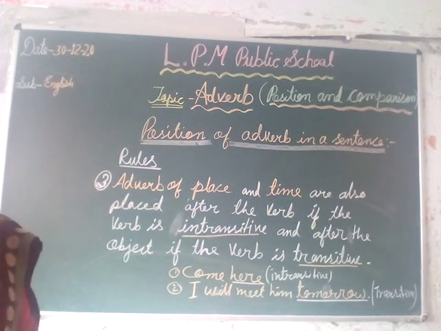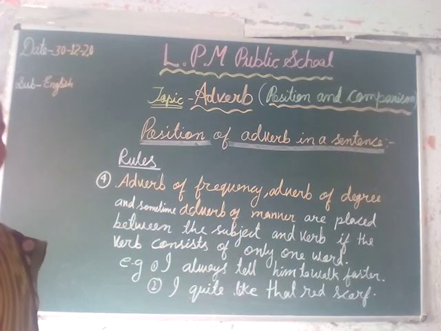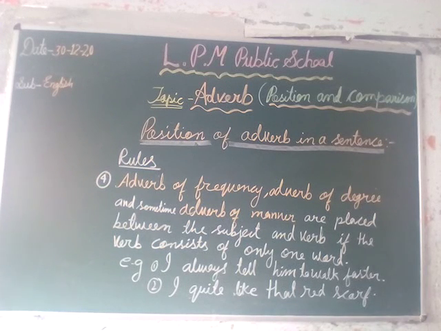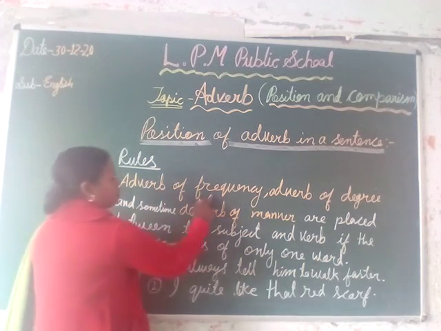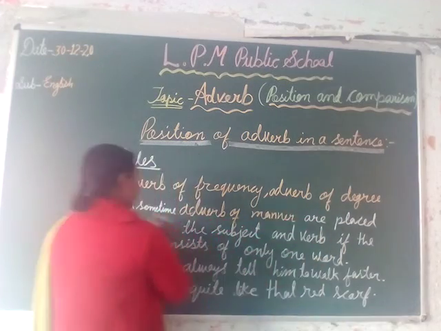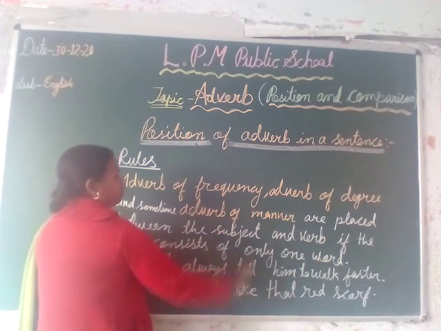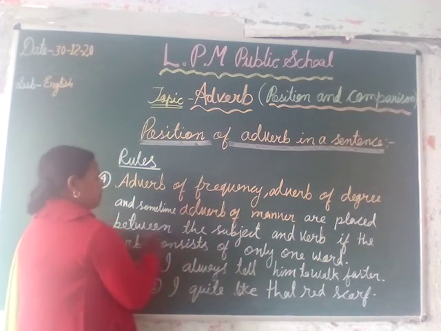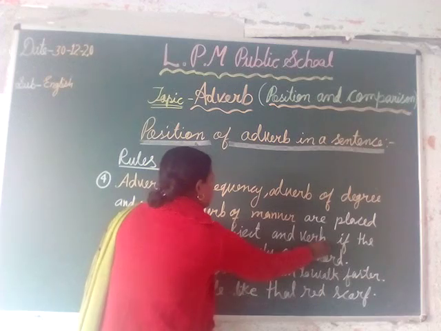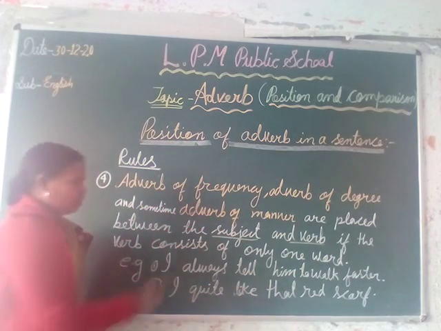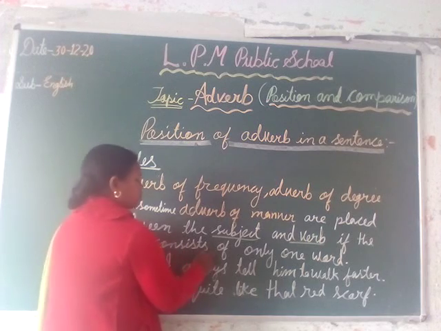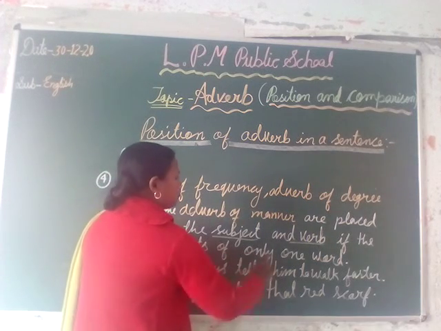Now we see the fourth rule. Adverbs of frequency, adverbs of degree and sometimes adverbs of manner are placed between the subject and the verb, if the verb consists of only one word.